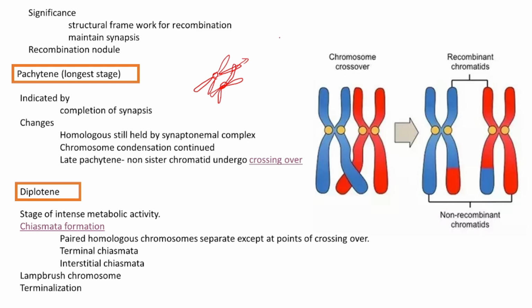That is terminalization. After the first chiasma gets separated, if other chiasmata are present at other points, those also move to the terminal point and get separated. By the end of terminalization, all the chiasmata present in the chromosome get separated. Okay, clear. These are the processes and changes that happen during the diplotene stage.